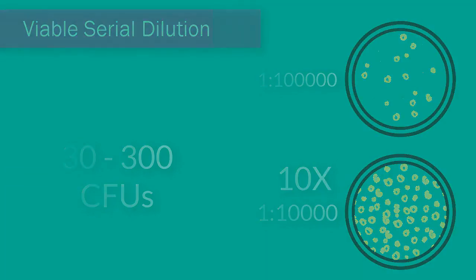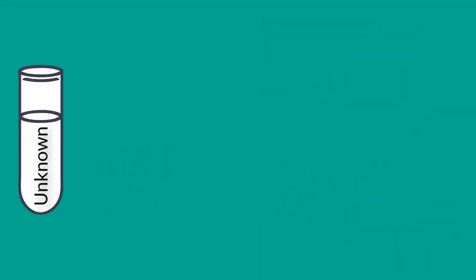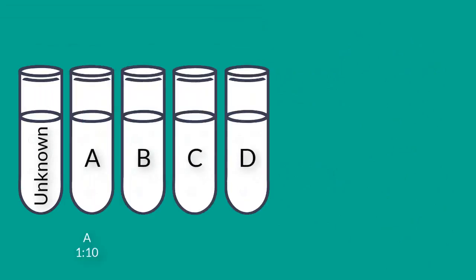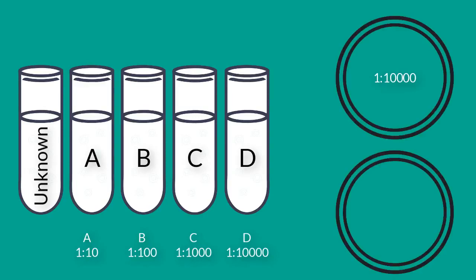Now let's get to the math. As we stated before, we have our undiluted sample and we have our 4 tubes. Tube A is 1 to 10, 1 to 100 is tube B, 1 to 1,000 is tube C, 1 to 10,000 is tube D, and we have our 2 plates, our 1 in 10,000 plate and our 1 in 100,000 plate. So again, keep in mind the volumes that we're working with here are 4.5 milliliters in each tube.